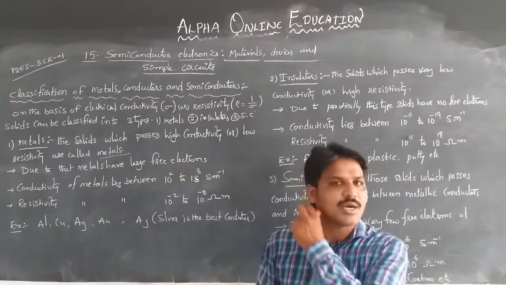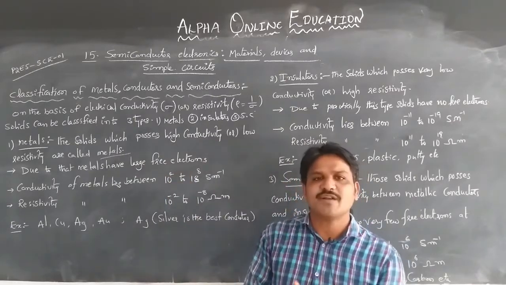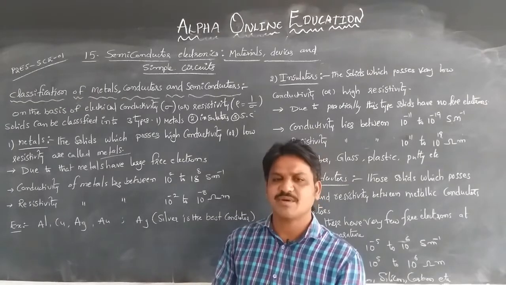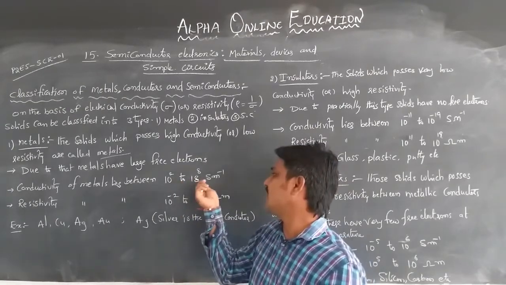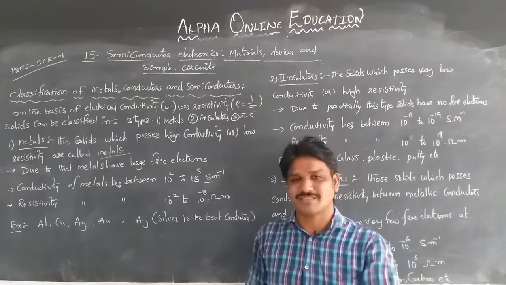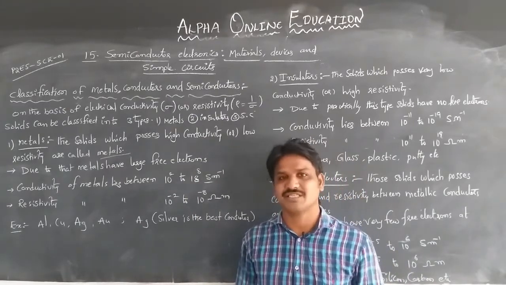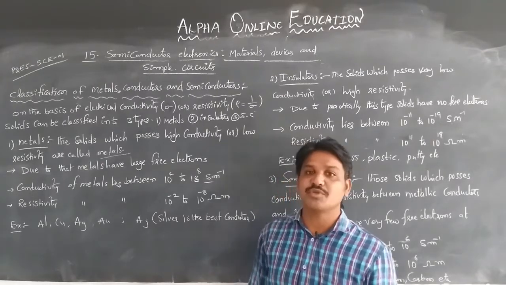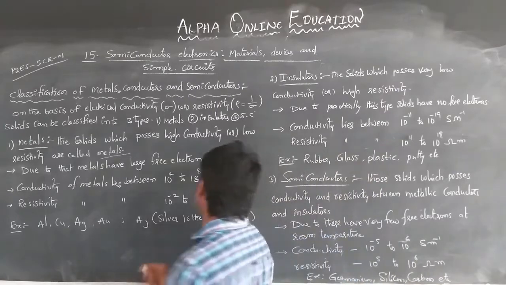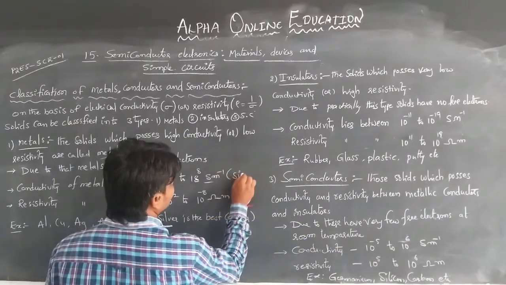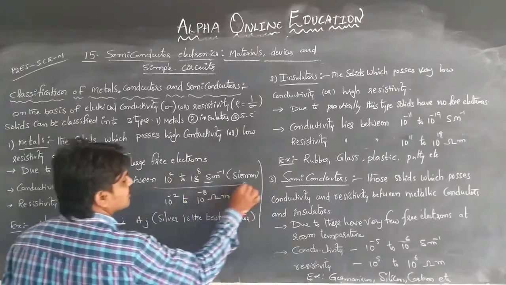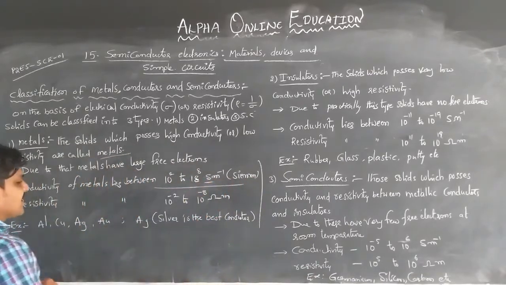Conductivity of metals is between 10 to the power of 2 to 10 to the power of 8 Siemens per meter. Siemens per meter means here Siemens is the unit for the conductivity, that means to say the reciprocal of resistivity. The reciprocal of resistivity means in ohm inverse. Ohm inverse will be the Siemens. So we can say that Siemens is the unit for the conductivity, we can write that.